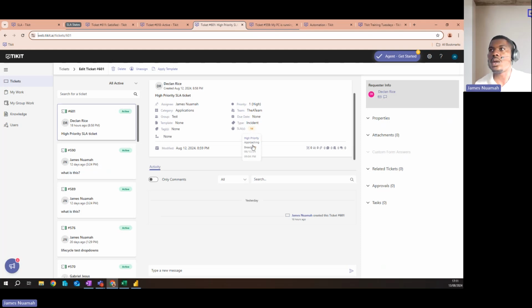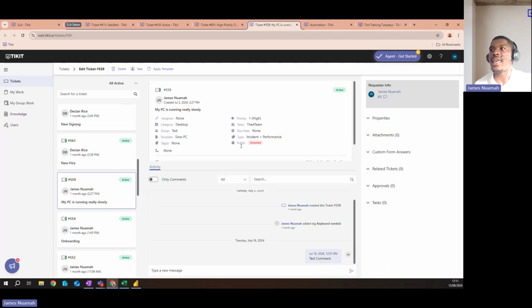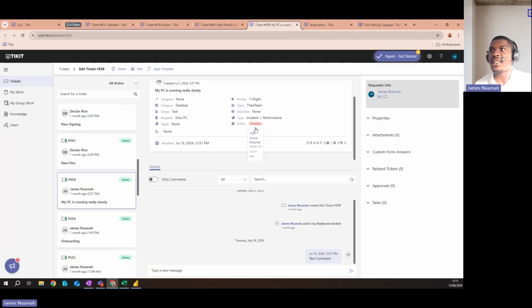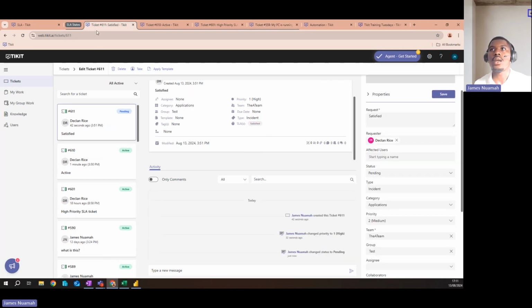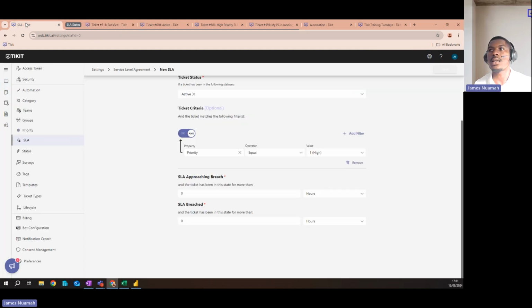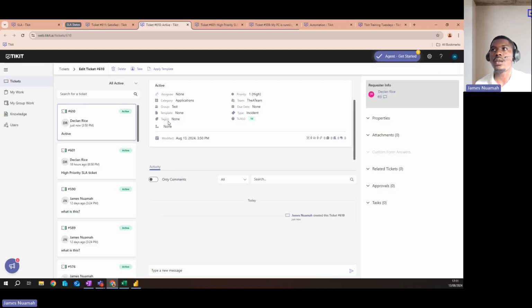These are all visible for your agents. You can see what's going on there as well. And then here's what the breach looks like. You can't miss it. It's all in red, and it gives you the details of that as well, and when it was breached, which is key. So that's what they all look like. Let's go back here. A key thing to note as well, let me go back here.